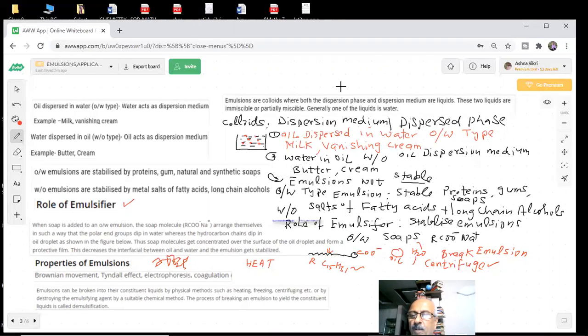Protective power is inversely proportional to gold number. Very important question. Again, I have to bring it up and talk with you.